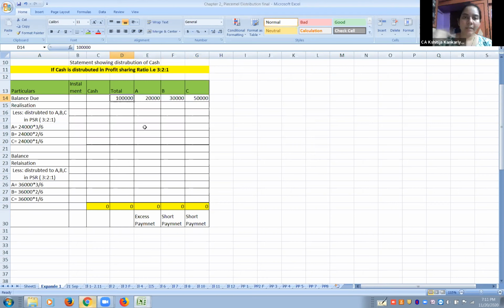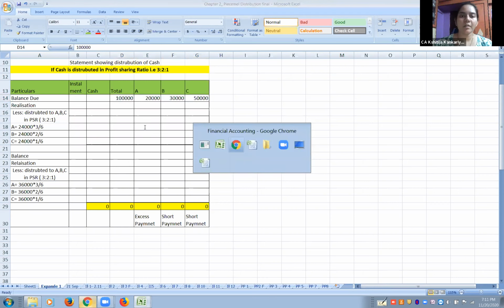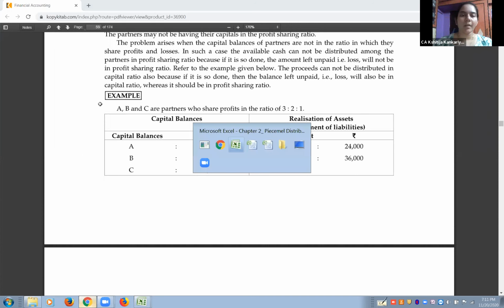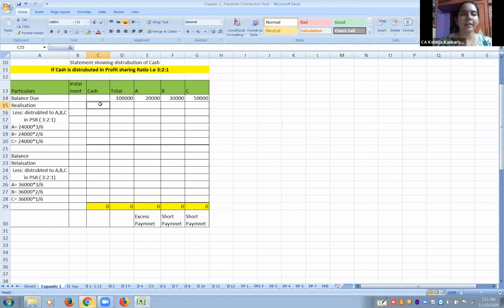Now we started selling the assets. The first realization, that means the first lot of assets that you sold, will be called the first realization. पहिल्यांदा त्यांनी काही assets विकले, that we call a first realization. How much could they get? 24,000. ठीक आहे. So सगळ्यात आधी आपल्याकडे कॅश येणार आहे 24,000. So on the next line, write down realization. This is the first realization, and we are getting 24,000 rupees.